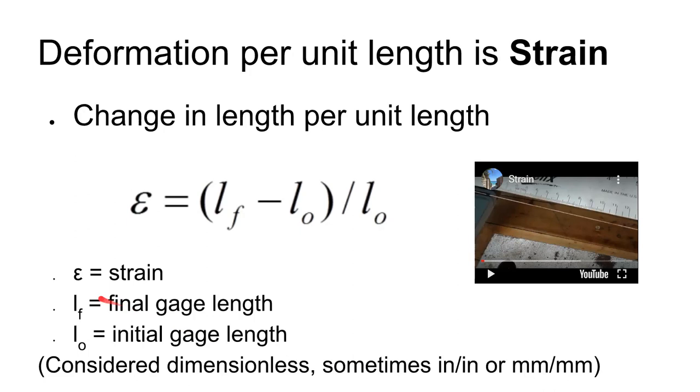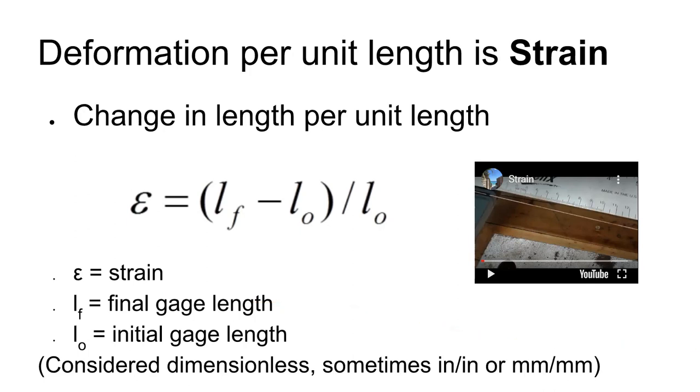So that's 0.00167 or so inches per inch. So at every inch of that wire, I stretched almost 2/1000ths of an inch, which is a much more descriptive way to talk about that.